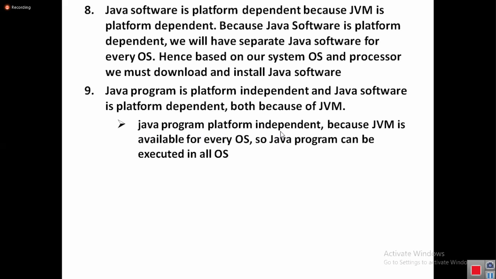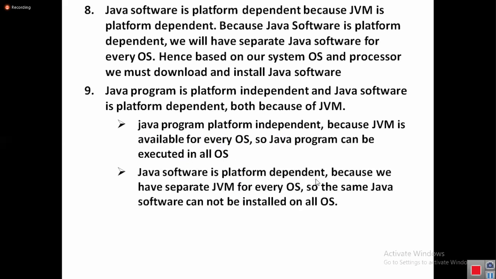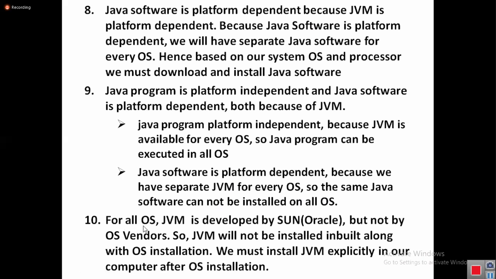Java program is platform independent because JVM is available for every operating system. So a Java program can be executed on all operating systems. Java software is platform dependent because we have a separate JVM for every operating system, so the same Java software cannot be installed on all operating systems. For all operating systems, JVM is developed by Sun, nothing but Oracle, but not by OS vendors. So JVM will not be installed inbuilt along with OS installation.